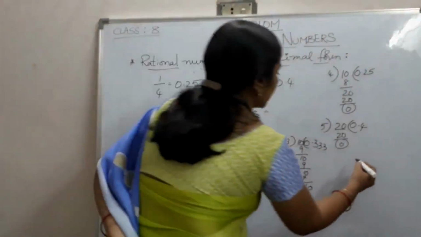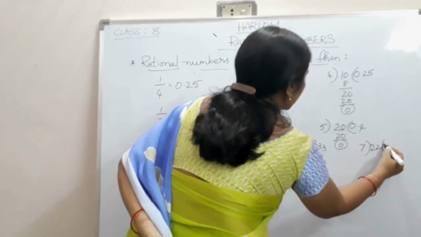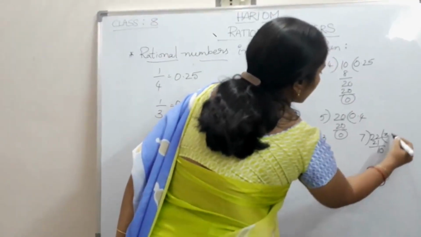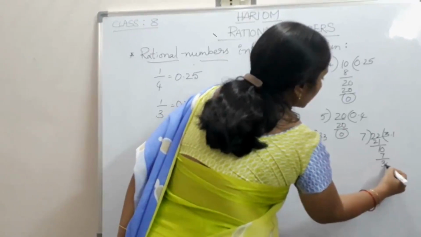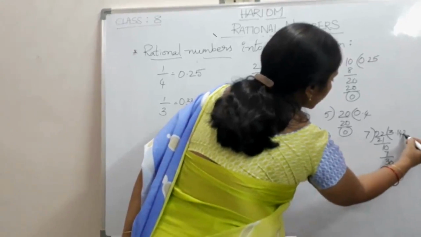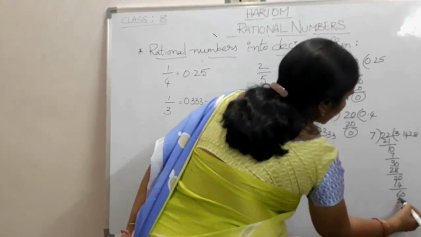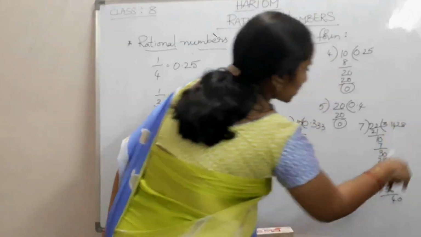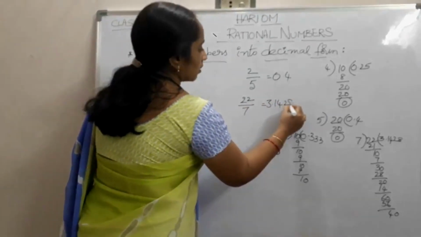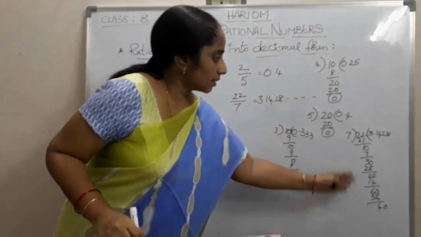Coming to 22 by 7: 7 threes are 21, 1 0, 7 ones are 7, 3 0, 7 fours are 28, 2 0, 7 twos are 14, 6 0, 7 eights are 56, 4 0. Observe one thing, here it has no end. It continues along this division.